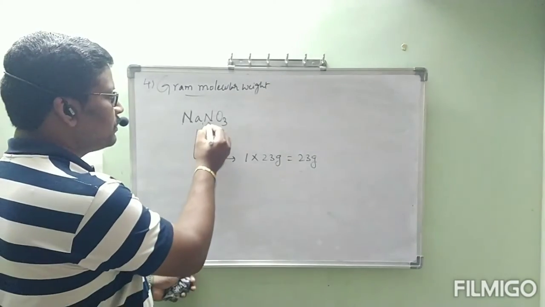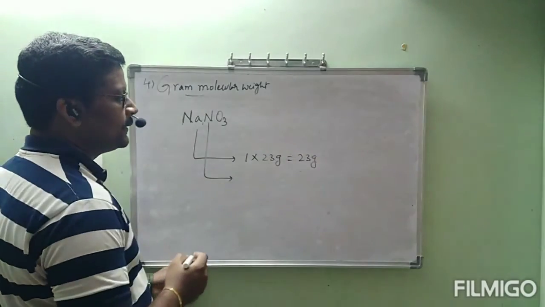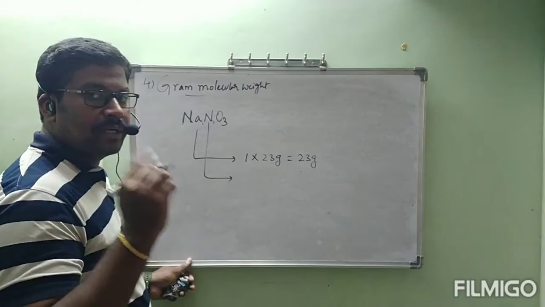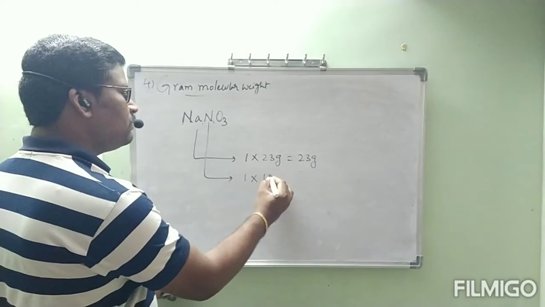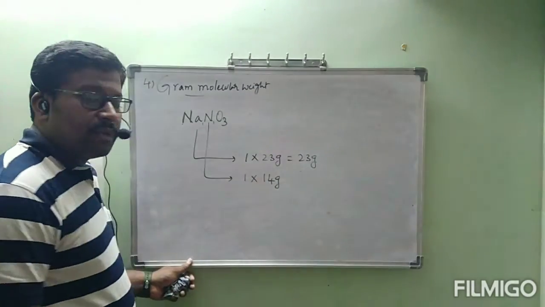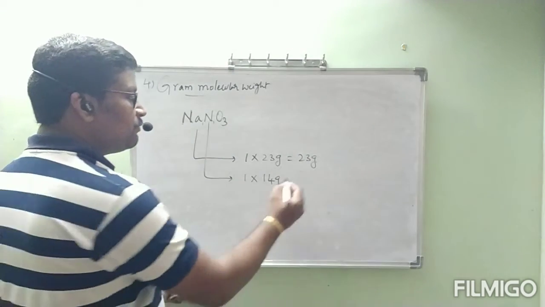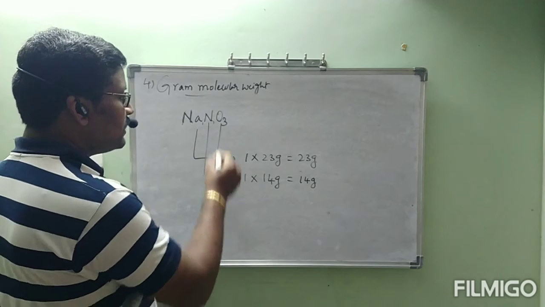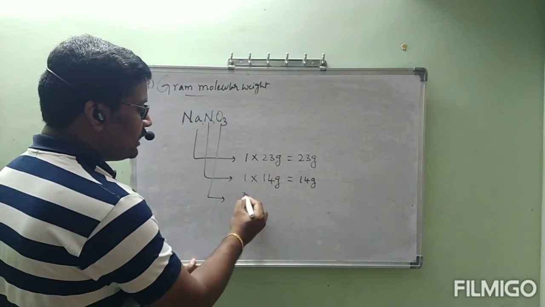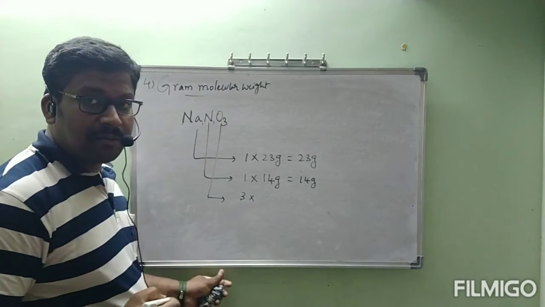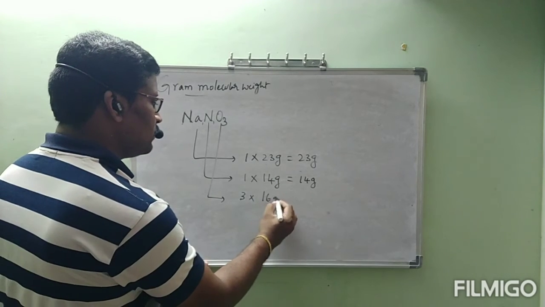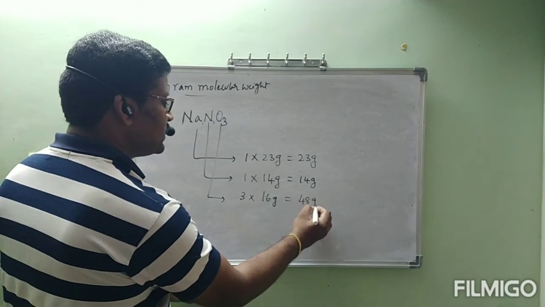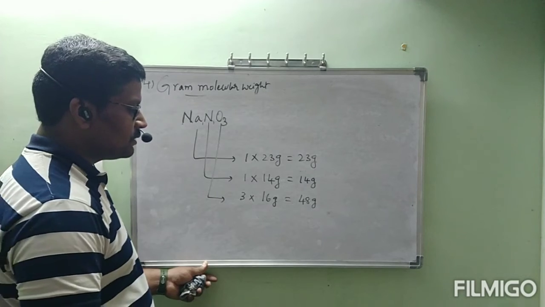Okay, nitrogen. Nitrogen, what is the number we have? 1. Then it will be 1 into 14, the gram atomic weight of nitrogen. 1 into 14, 14 grams. Oxygen, how many are there? 3. 3 into oxygen gram atomic weight 16 grams. 16 into 3, 48 grams.